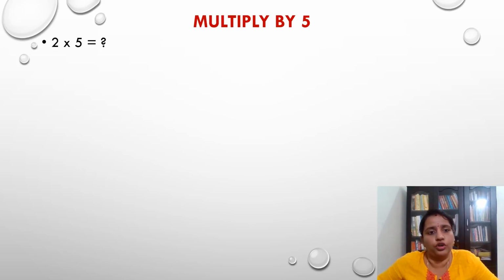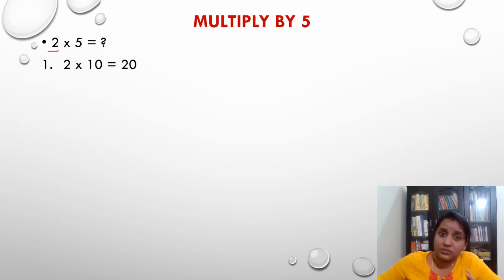My first step is to find the tens multiple of the number. The number is 2. So 2 into 10 is equal to 20. Okay, 2 into 10 is 20, I have gotten that. What would be my second step?